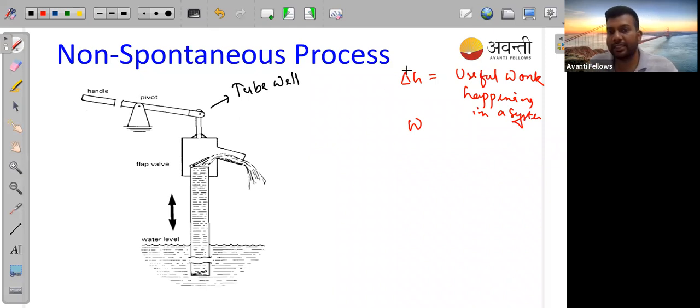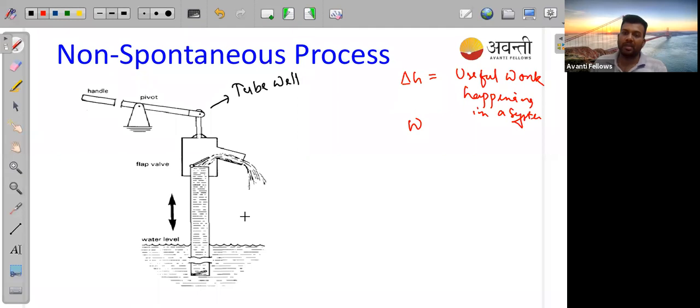That's why del G is the useful work happening in a system, and it helps in these processes. Similarly, in a tube well, we give some force. Now, in this case, removing water from underground, is it in our control or is it not in our control?